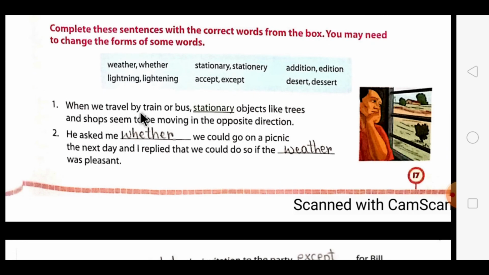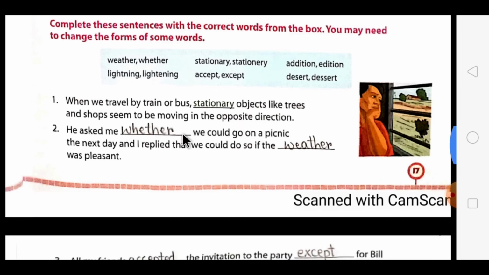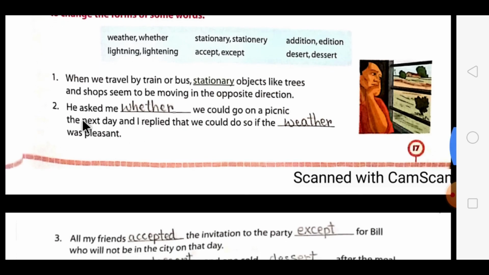When we travel by train or bus, stationary objects like trees and shops seem to be moving in the opposite direction. Now the second one is, he asked me dash we could go on a picnic the next day and I replied that we could do so if the dash was pleasant.